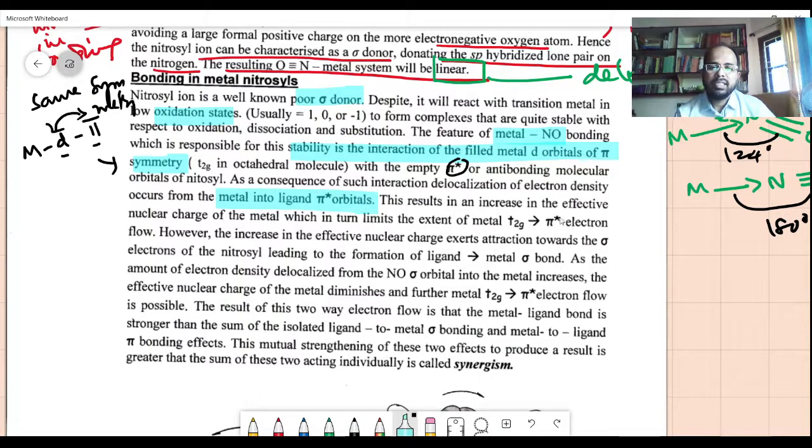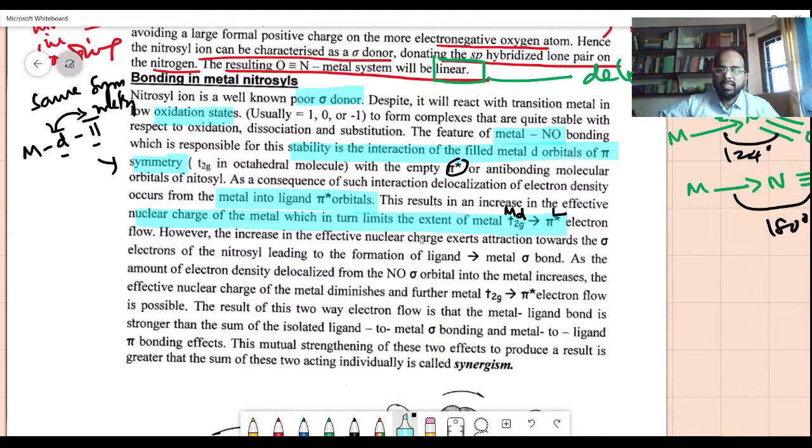This results in increasing the effective nuclear charge of the metal, which in turn limits the extent of the t2g to pi star electron flow. t2g is in the d orbital. Pi is in the ligand orbital. This is metal and this is ligand. So we can say the metal to ligand electron flow gets limited.